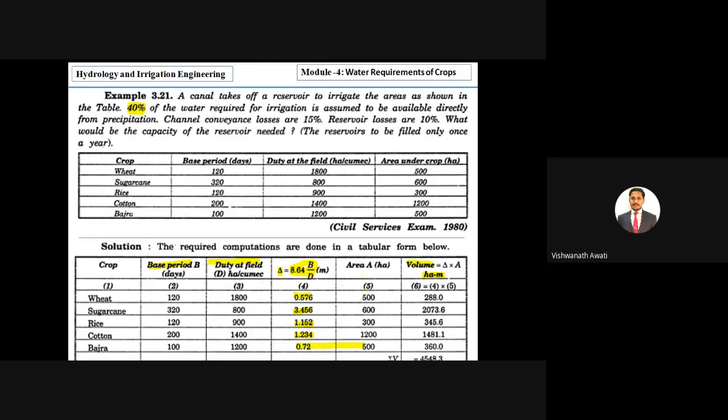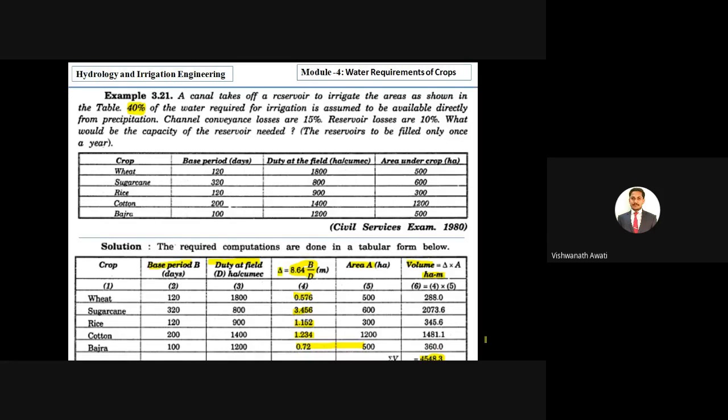Then they have given the area for each crop, and when you multiply the area with the delta, we get the volume of water required for each crop. After getting the volume for each crop, make a summation. After the summation, we are getting 4,548.3 hectare meters of water.